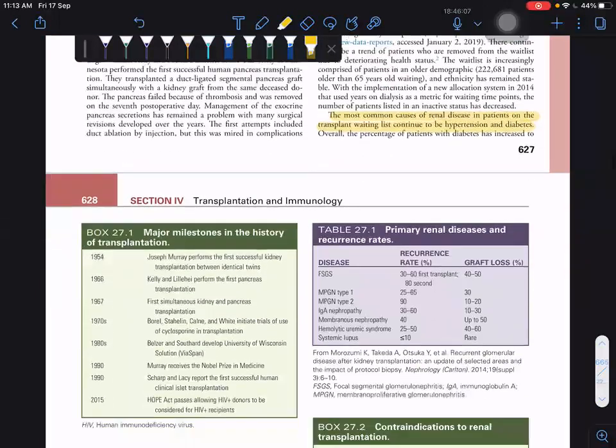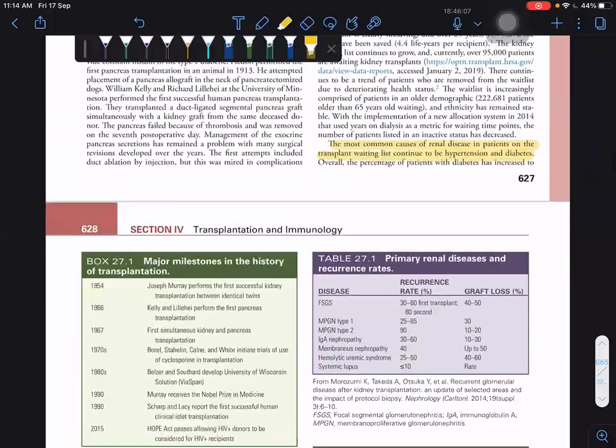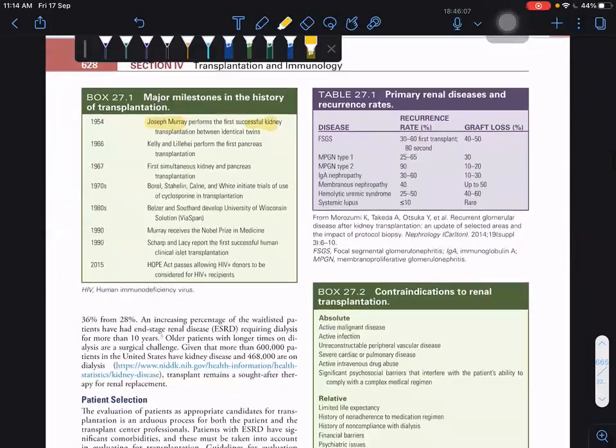Everyone knows Joseph Murray did the first successful kidney transplantation. And this HOPE Act you have to know. The HOPE Act in 2015 allows HIV-positive donors to be considered for HIV-positive recipients. Important.